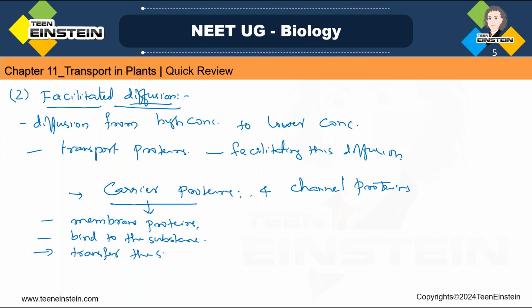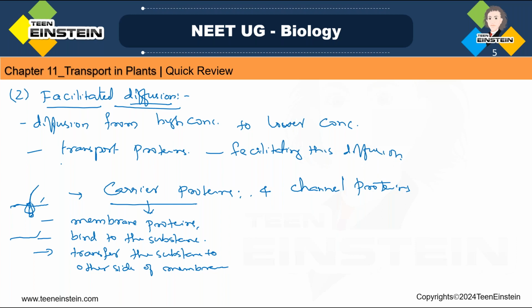See here, the protein is there, so it is binding to the substance, and the other membrane is here, and it is moving this to the other side. See, from here it is taking it to the other side of the membrane.